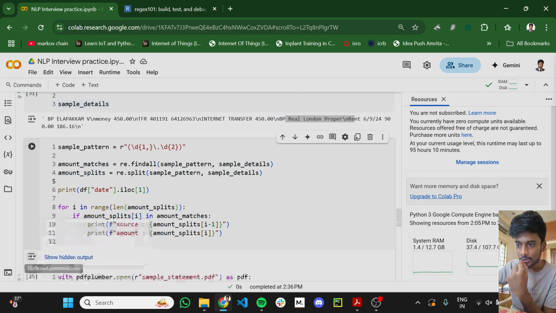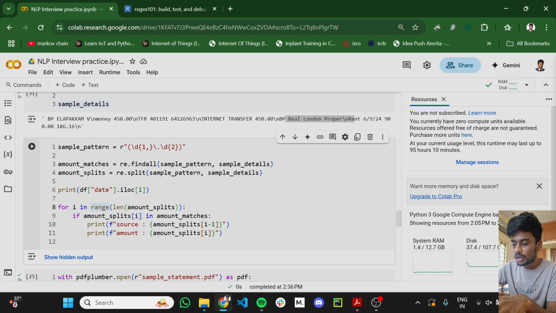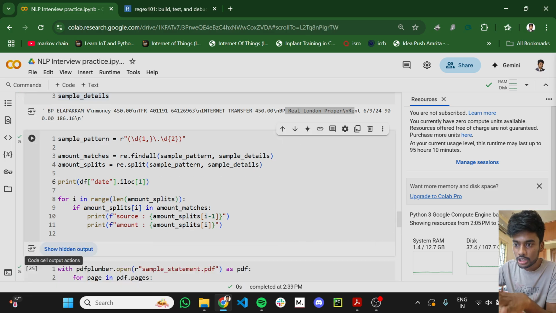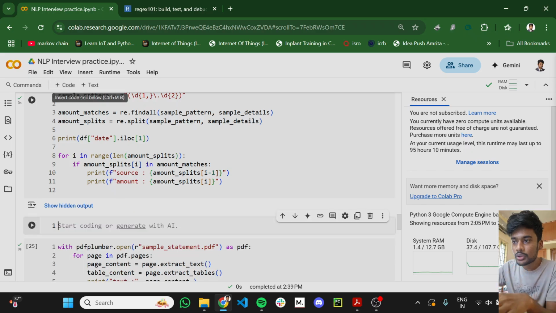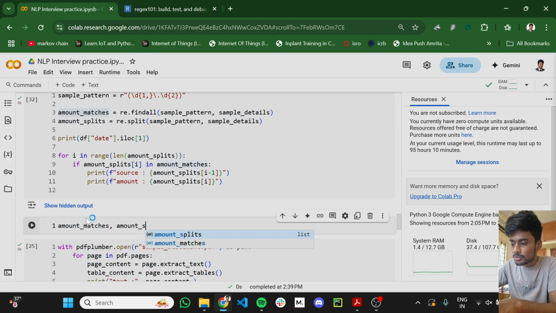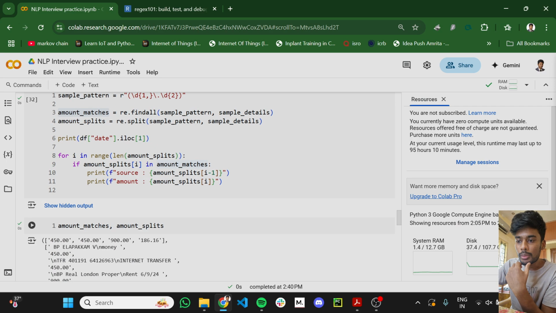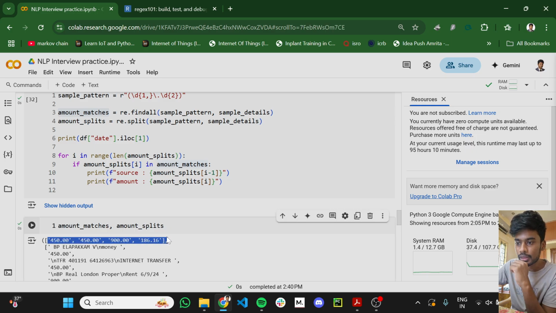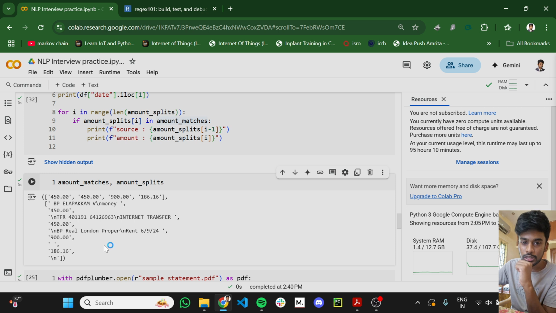Let me just hide this output for now. First we'll have a look at amount matches and amount splits. Amount matches, as I said, gives us the actual amounts in that particular area. Here this 186.16 is the final balance at the end of the day, so that will also be matched. And the splits have anything that is preceding that, so it gives us who made that particular transaction.